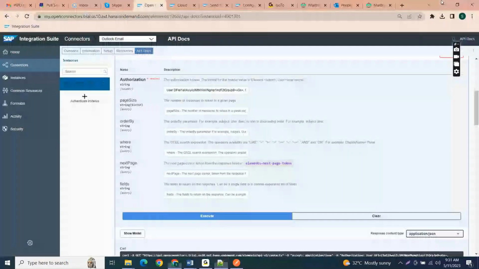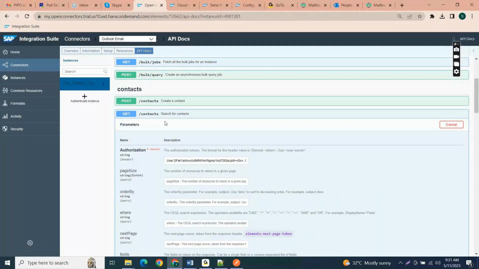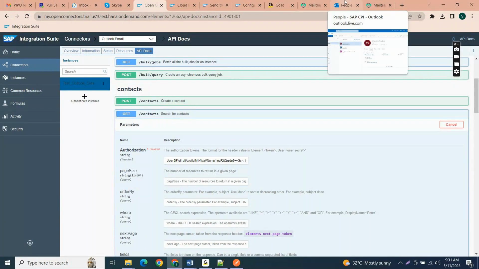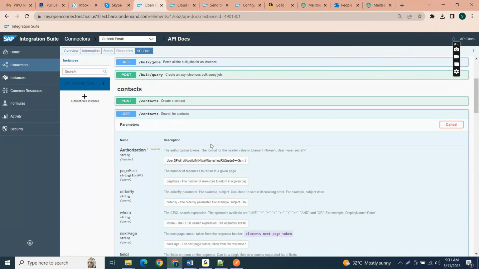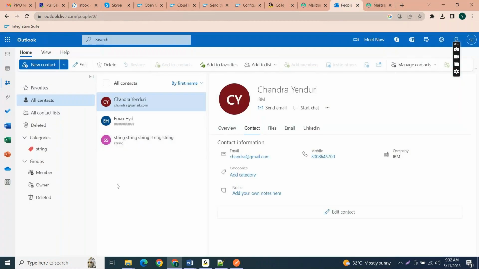So what is the main use of open connectors? This is the bridge between SAP CPI and a third party system. What are the advantages of it? Anyone? Suppose we don't have an open connectors concept in CPI. Then if I wanted to connect with this Outlook service, what would I have to do first? I would have to check with the Outlook developers.